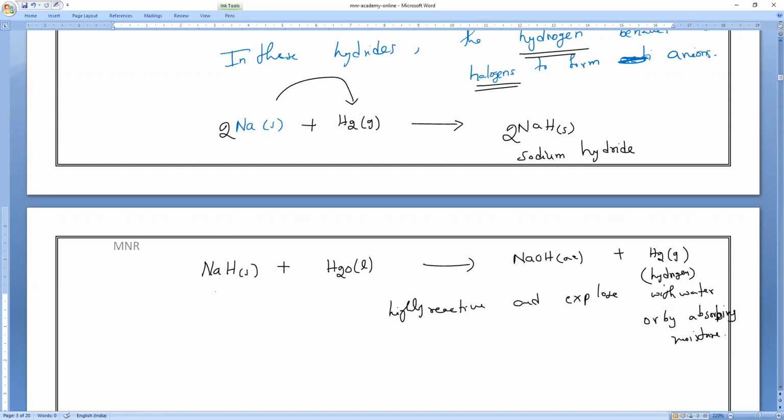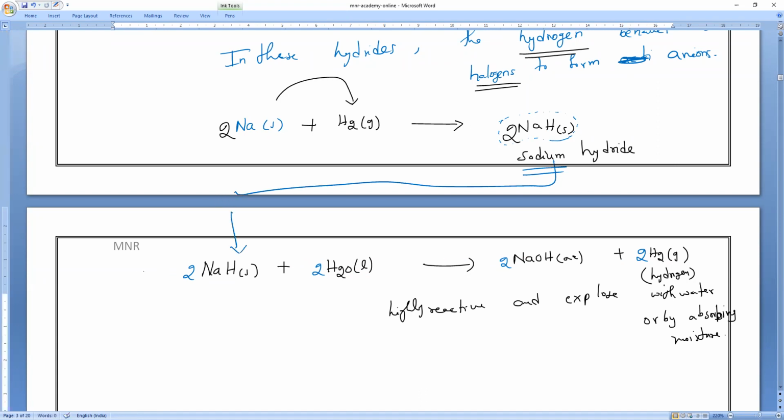Here there are 3 hydrogens, here only 2 hydrogens. So I'll make it 2H2. Already balanced? How is it balanced? Hydrogens are not balanced. Here we got NaH, not NaOH.